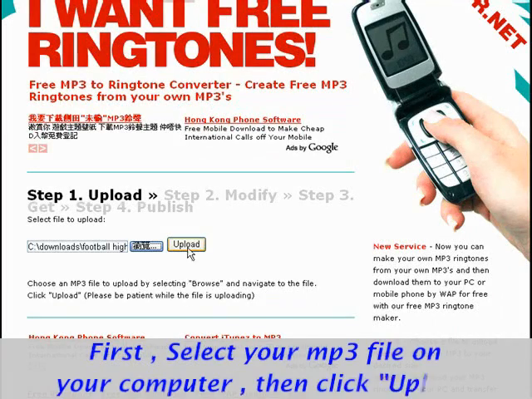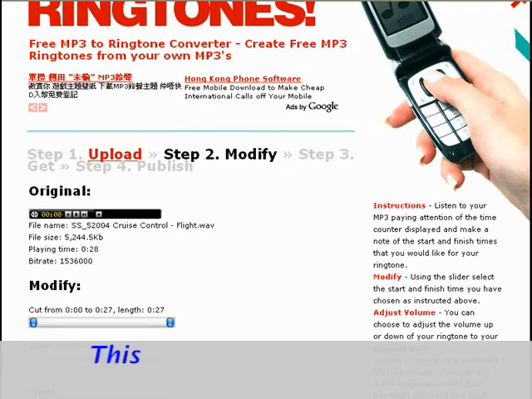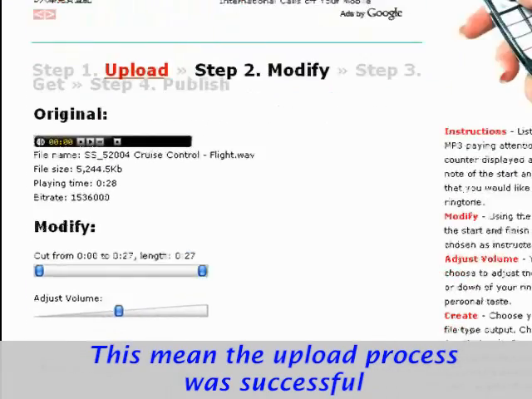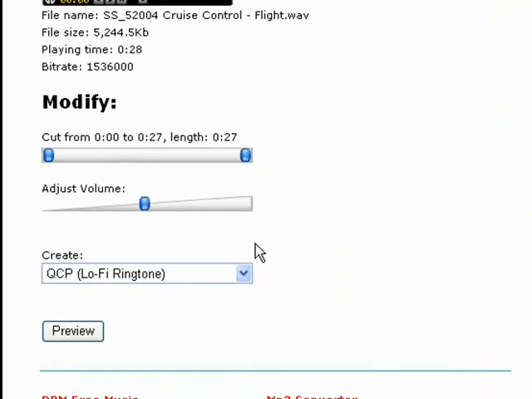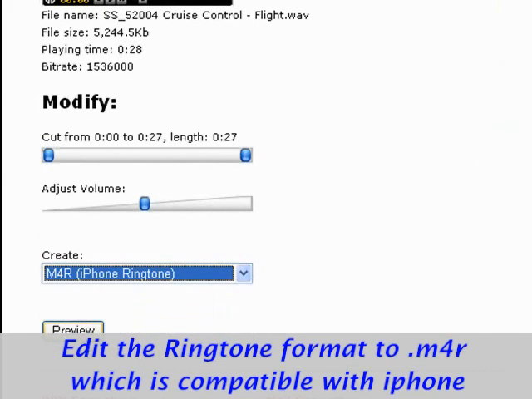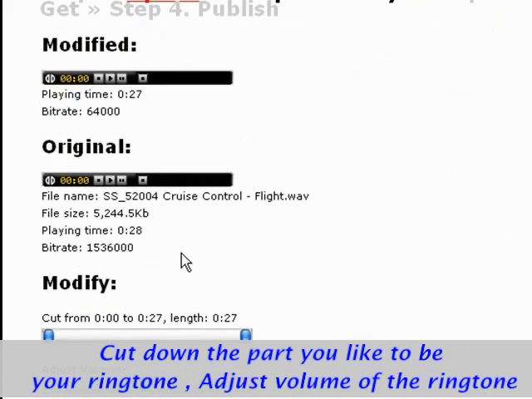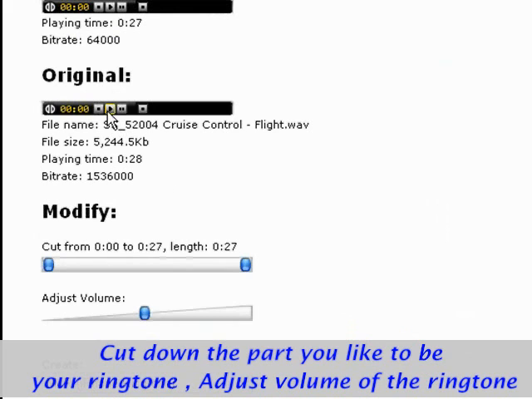First, select your MP3 file on your computer, then click Upload. This means the upload process was successful. Edit the ringtone format to .m4r, which is compatible with iPhone. Cut down the part you like to be your ringtone. Adjust volume of the ringtone.